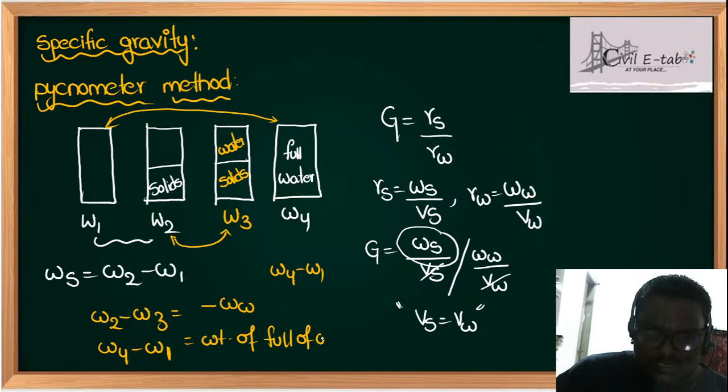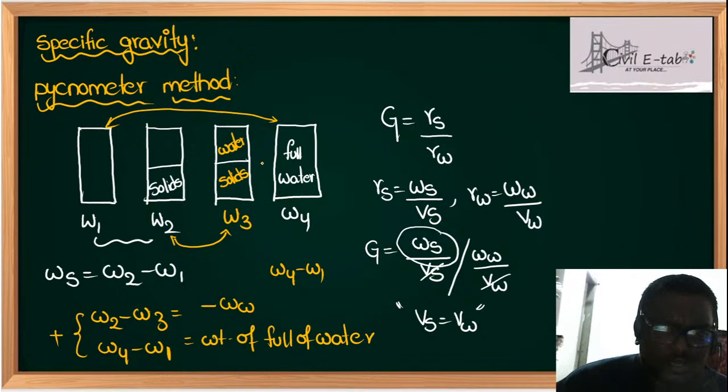Now see students, if I add these two portions, you will get the weight of water in the solids content. That means you will get the weight of water in this region, students. This region, what is the weight of water? Then only you can cancel, students. So the weight of solids and the weight of water can be written as follows. So the total formula will be derived.